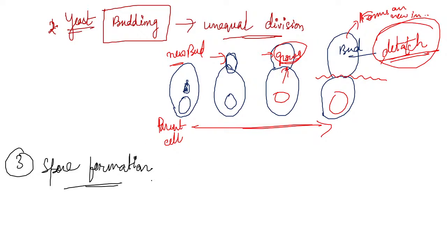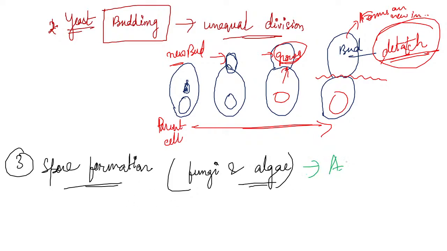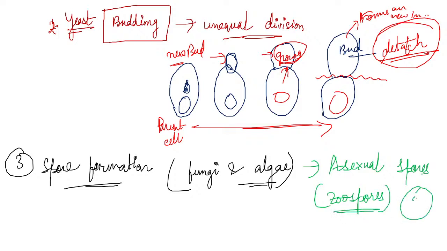Now this spore formation is seen in the members of the fungi and the algae. Through this, they form asexual spores. These asexual spores are called zoospores.